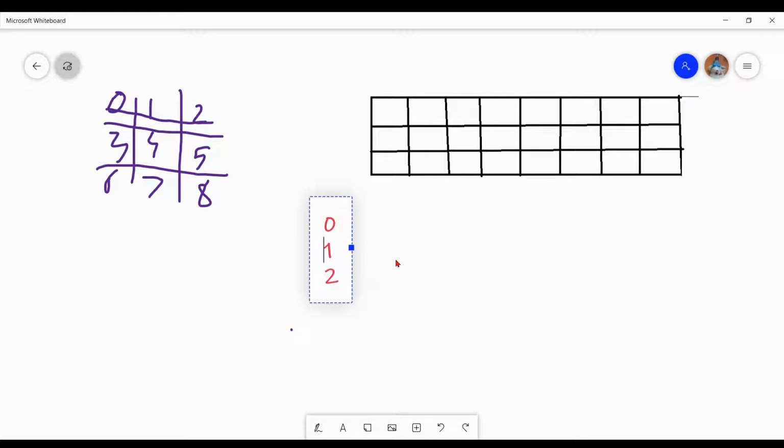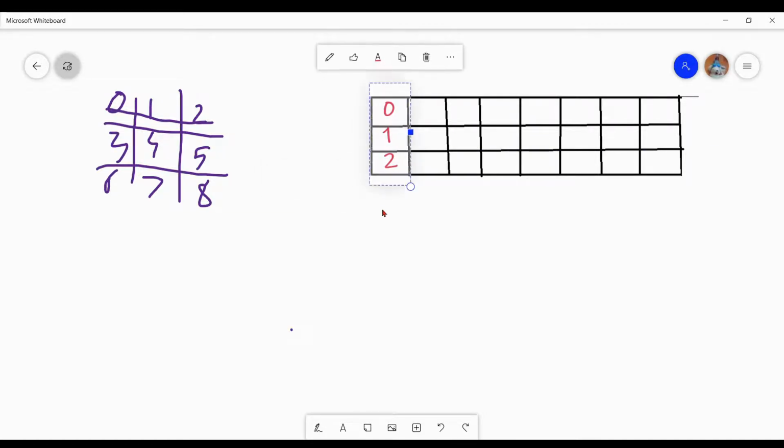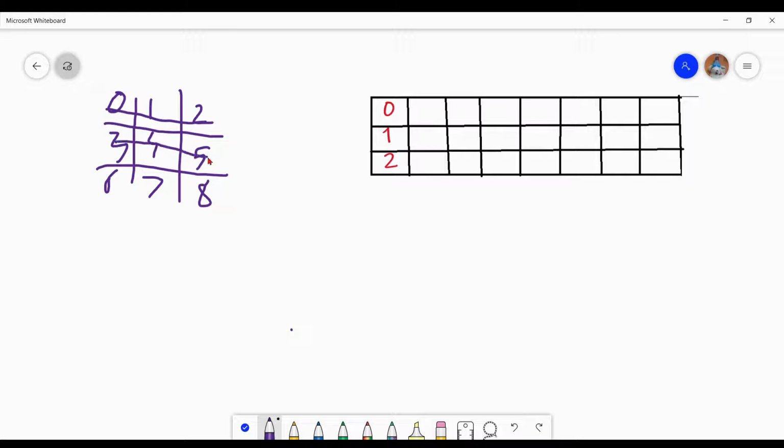So just make a pair of all the chances of winning, right? 0, 1, 2. Again 3, 4, 5, 6, 7, 8, 0, 3, 6, 1, 4, 7, 2, 5, 8 and 0, 4, 8 and 6, 2, 4 and 6, right? In these places if we make 0, then we can win the game, right? So just write it down one by one.